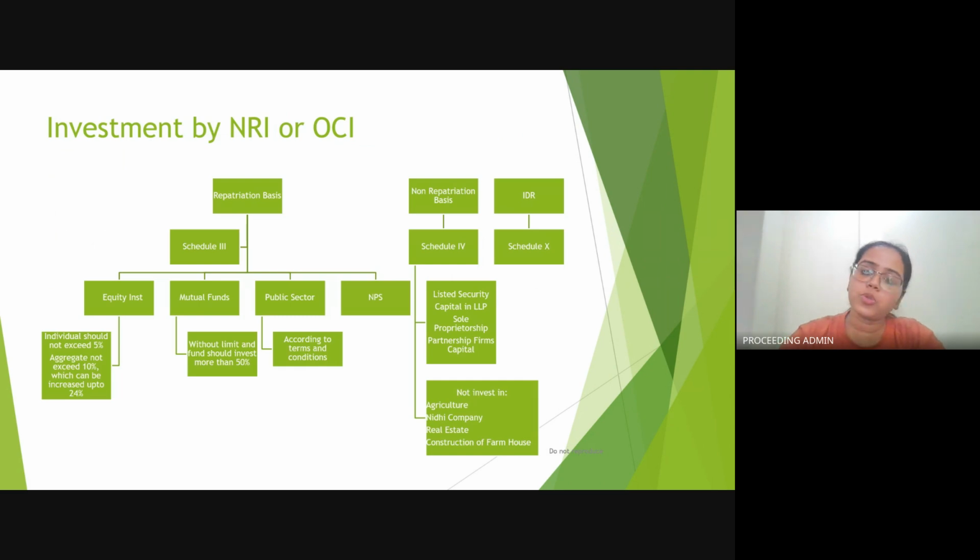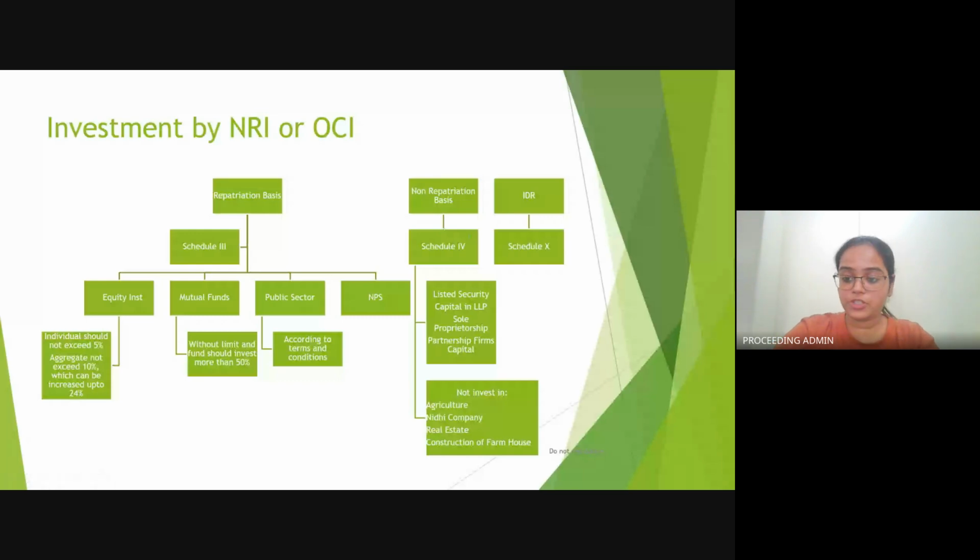Now let's come to investment by NRI or Overseas Citizen of India. The difference between NRI and overseas citizen, I hope it is clear to everyone, and I'm awaiting your comments here. So it states that investment by NRI or OCI can be made on repatriation basis, on non-repatriation basis, or in Indian depository receipts. The repatriation basis, the rules and the details are provided under Schedule 3 of these rules. The non-repatriation basis is provided under Schedule 4, and the Indian depository receipt is provided under Schedule 10.